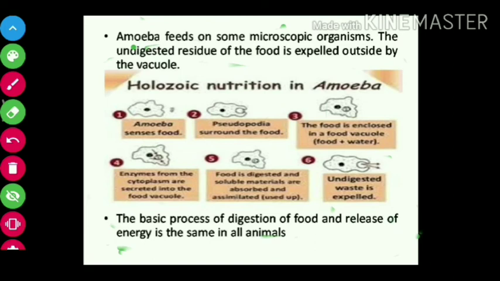So the basic process of digestion of food and release of energy is the same in all animals. All animals have this basic process: ingestion, digestion, absorption, assimilation, and then egestion. All these processes are the same in all animals. They have different digestive systems, but their process is the same. The process of nutrition is the same in all animals. So that's all about nutrition in animals.